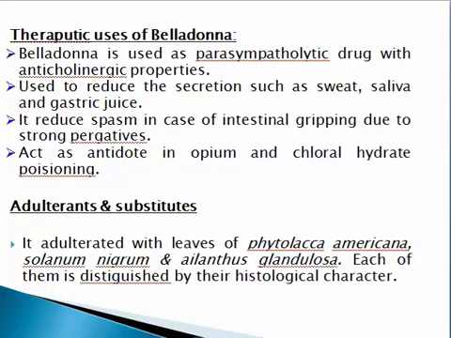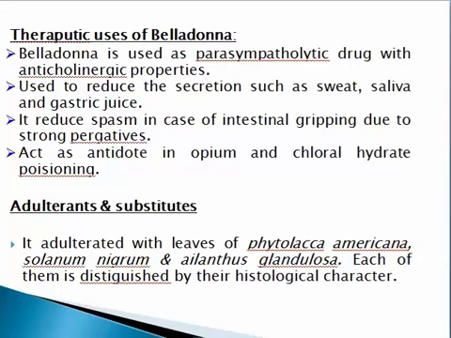If you ever use strong purgatives, spasm may occur. To reduce that spasm, atropine is used. It also acts as an antidote in opium and chloral hydrate poisoning. So, in case of poisoning by opium and chloral hydrate, Atropa belladonna is used as an antidote.